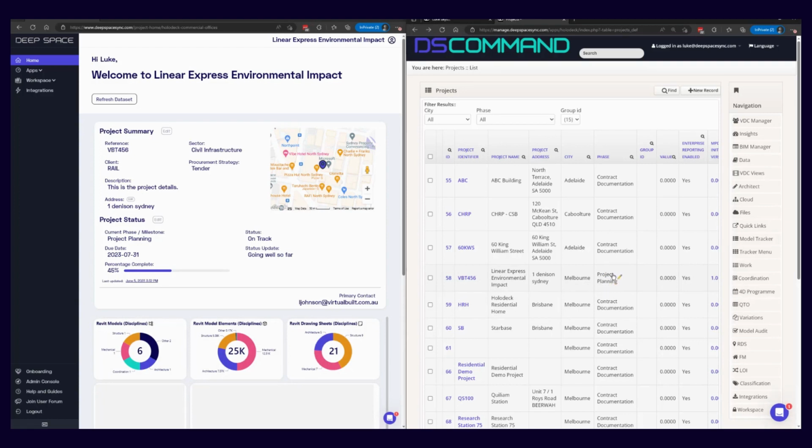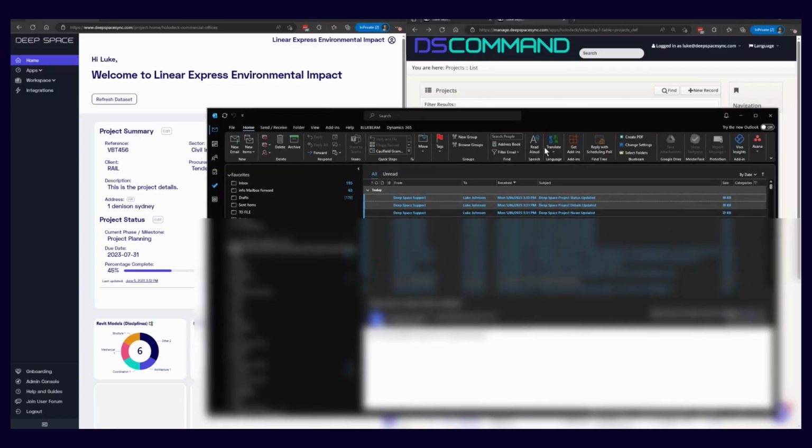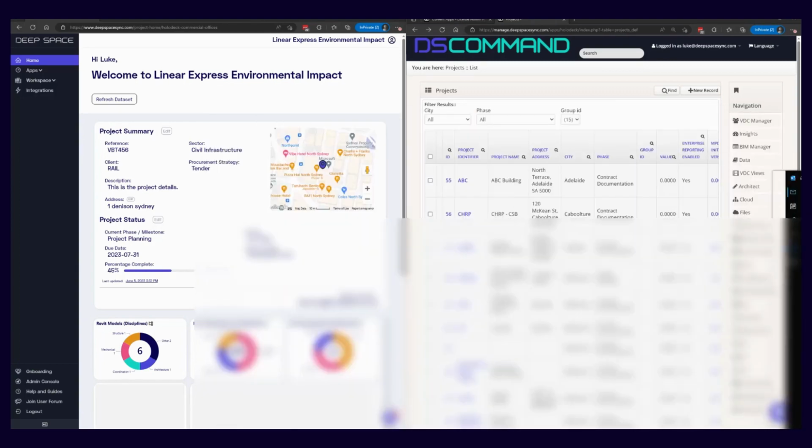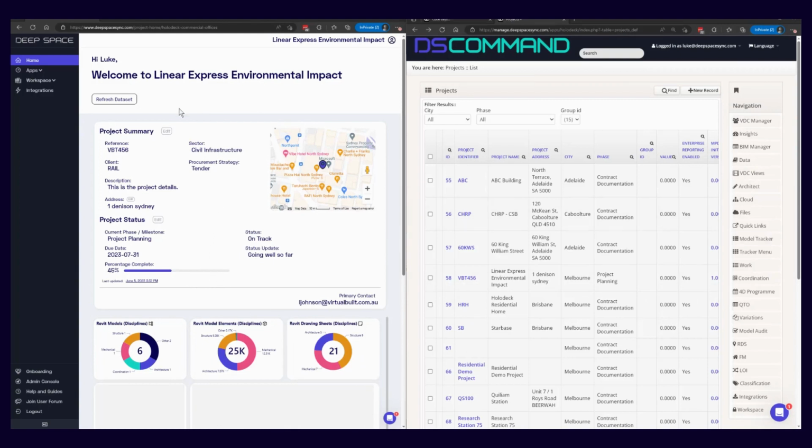Now what's going on in the background is that whenever we make an edit here, those edits are actually logged. And two things happen. They're saved into Deep Space, the edit that we've made, and logged historically, and also we are emailed based on those updates if something has happened in that environment. So emails like this: project details updated, project status updated, and project name updated. So that's the supported ways of editing here.